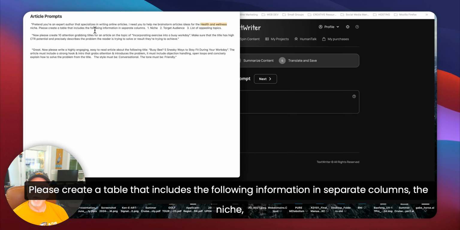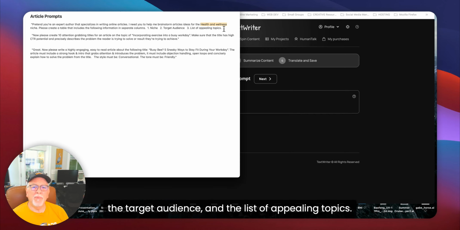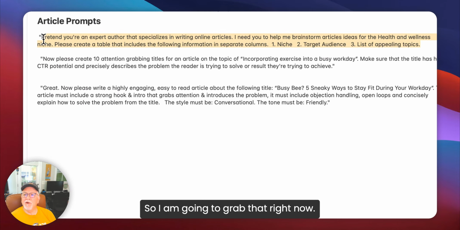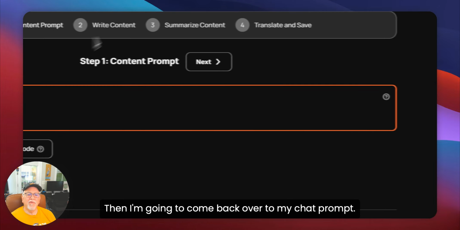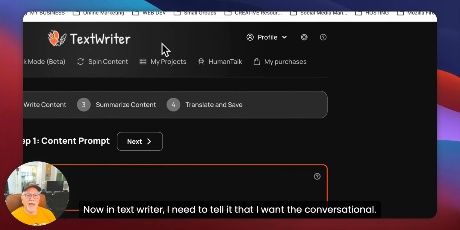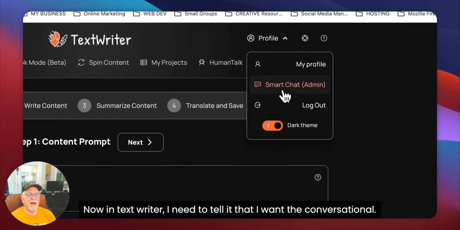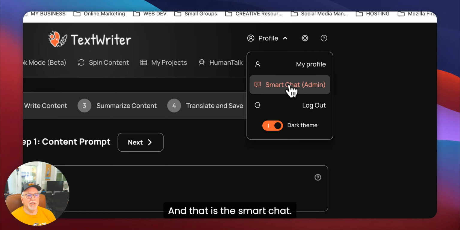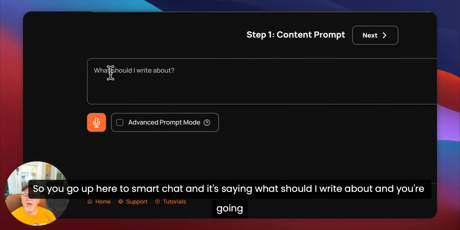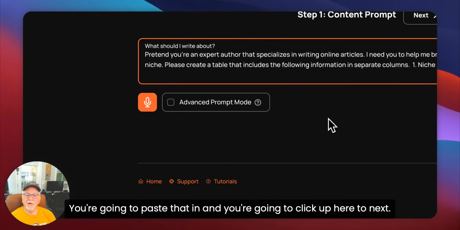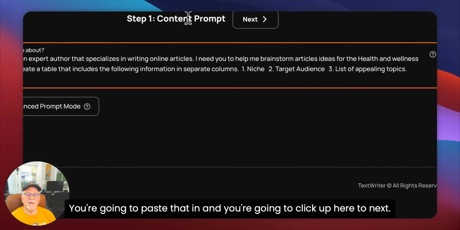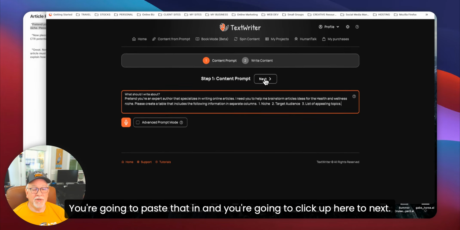Please create a table that includes the following information in separate columns: the niche, the target audience, and the list of appealing topics. So I am going to grab that right now. I'm going to copy it. Then I'm going to come back over to my chat prompt. Now, in TextWriter, I need to tell it that I want the conversational, and that is the smart chat. So you go up here to smart chat, and it's saying, what should I write about? And you're going to tell it right here. You're going to paste that in, and you're going to click up here to next.